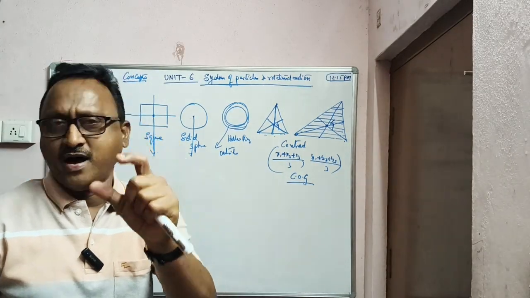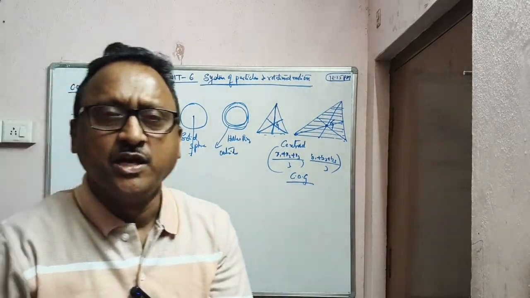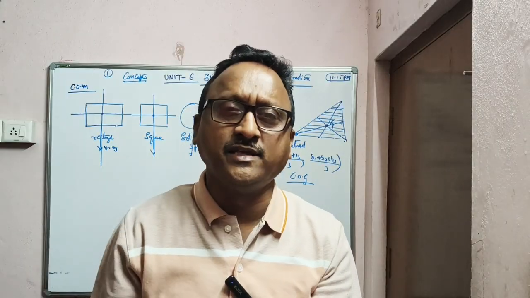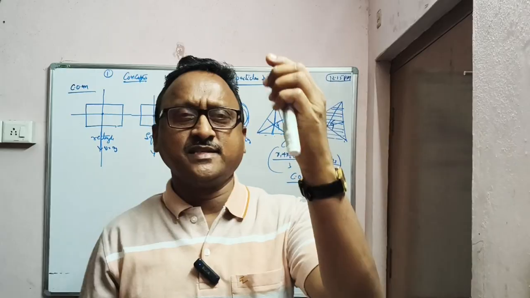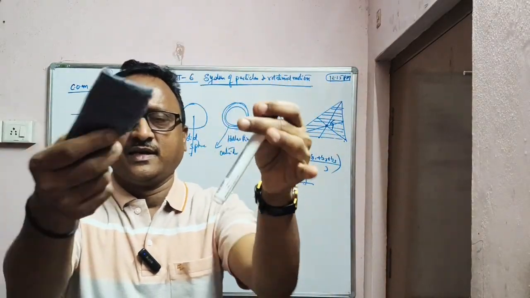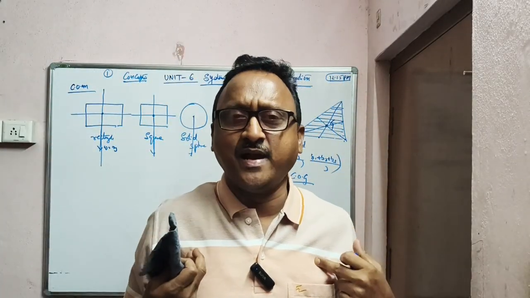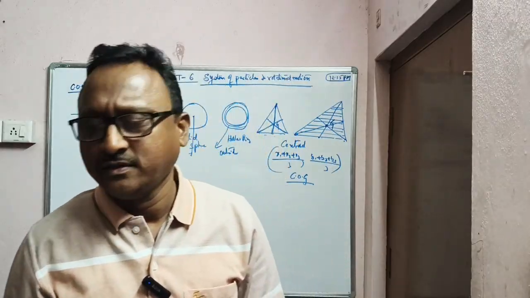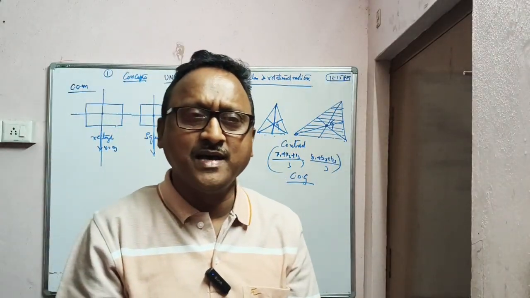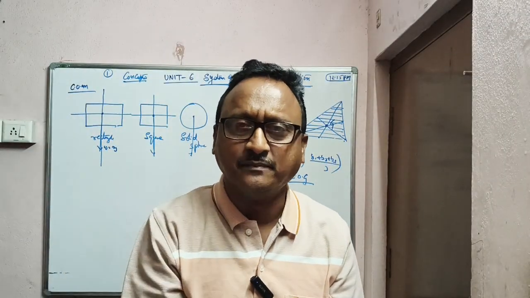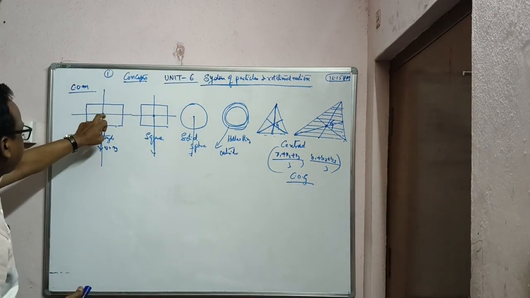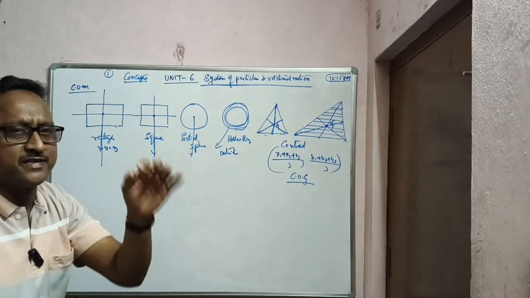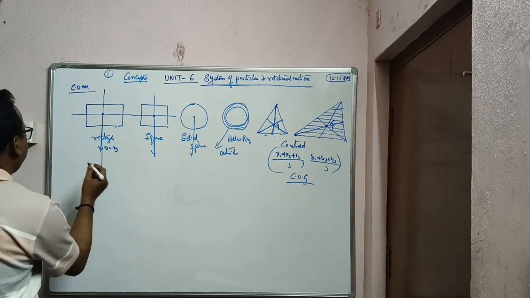So the total mass, what is mass? Total amount of matter contained in a body is called mass. What is matter? Atoms and molecules. You can see this sketch pen is matter. The camera is matter, myself is matter, made up of atoms and molecules. So any object having some mass and occupying some space is matter. So the point where the total mass of a body is supposed to be concentrated is called the center of mass. Supposed.